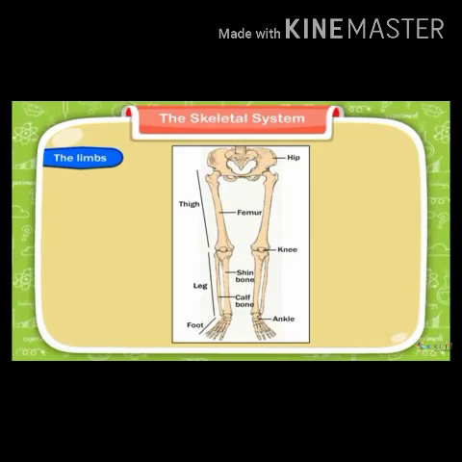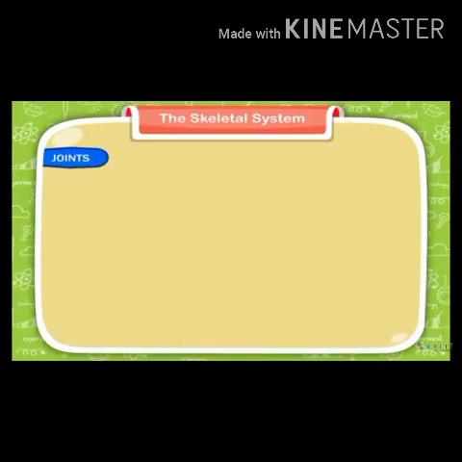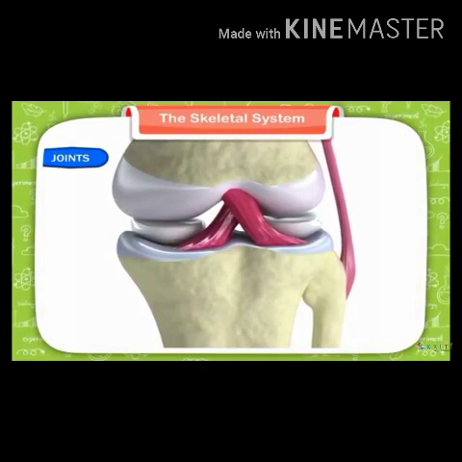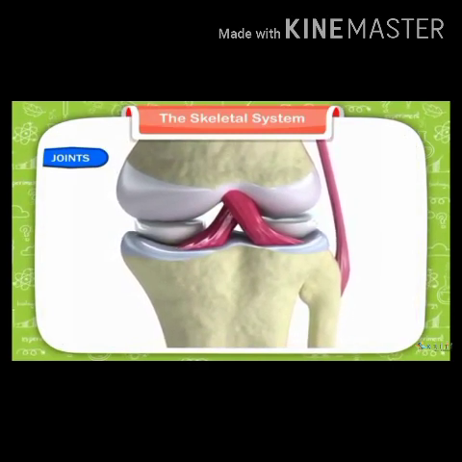Now, the basic functions of the hind limb are taking the weight of the human body and helping us move from one place to another. Now we have studied the most important part of our skeletal system, which is the joint. The meeting point of bones is called a joint. The joint helps to bend, twist and turn.